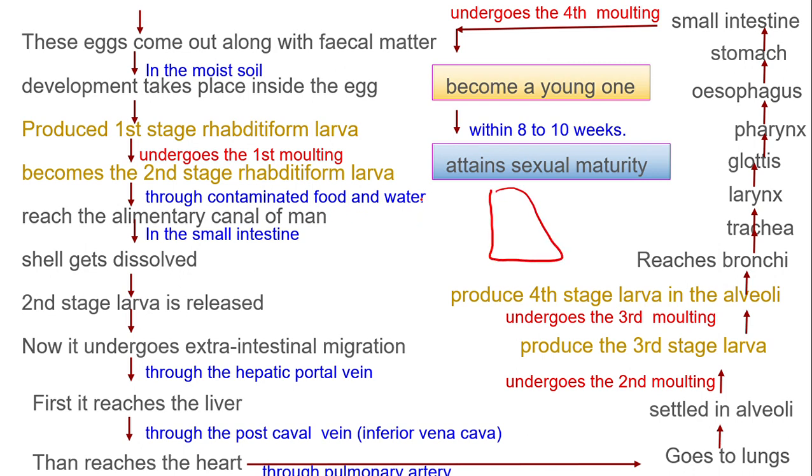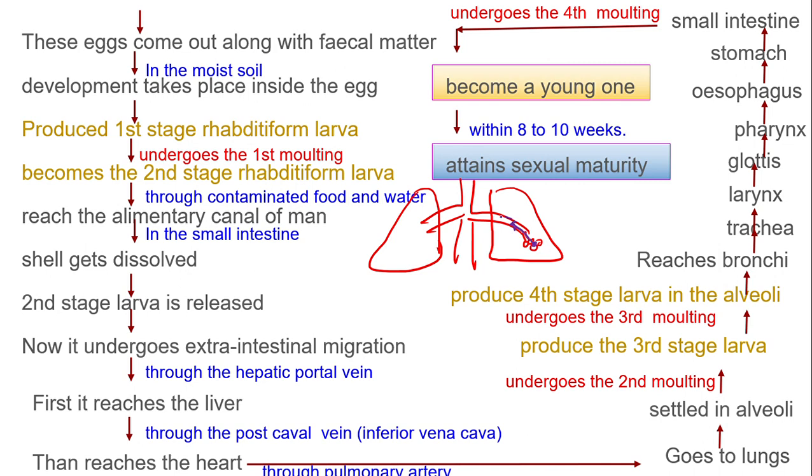यहाँ पे आपका this is one lung and this is going to be your another lung. तो यहाँ पे आपका alveoli होगा. Alveoli से क्या connect होता है? Bronchi. बहुत सारी चीजें होती हैं, but directly what is written in your textbook I am showing that only. ठीक है, bronchi होता है, फिर यहाँ पे आपका trachea होगा, right? So see the pathway class. Let me draw it over here with purple color. So your fourth stage larva is present in the alveoli.